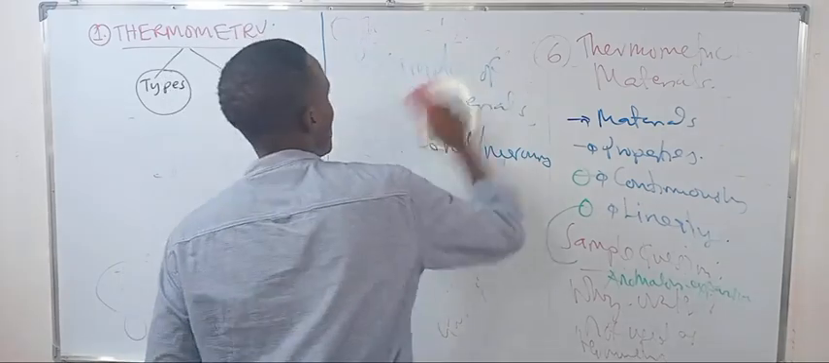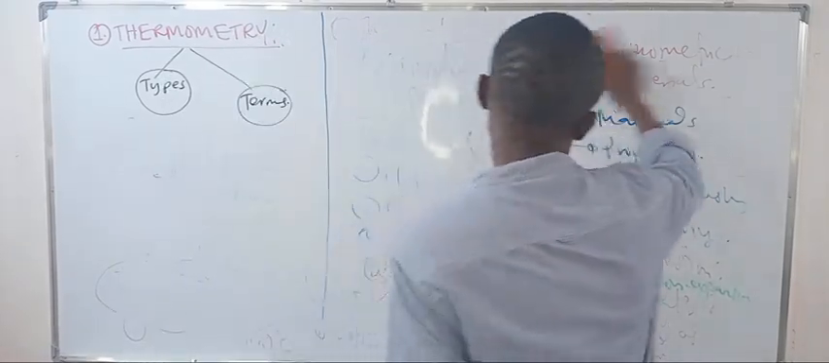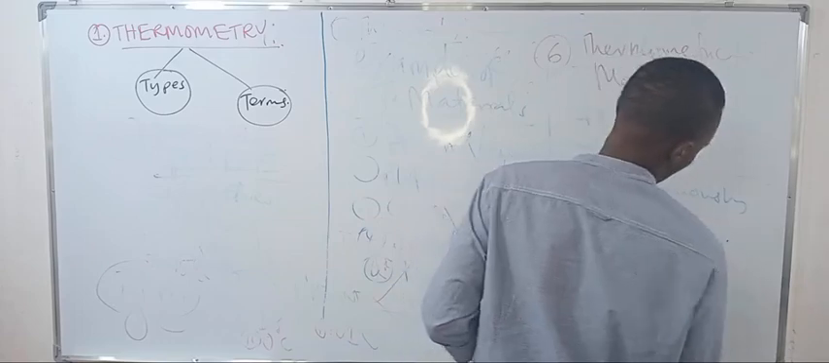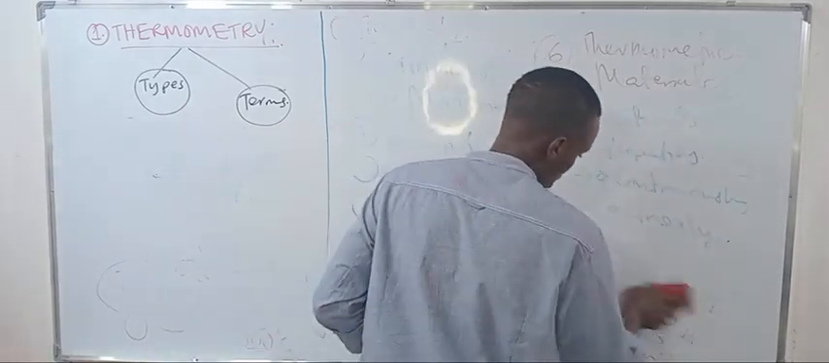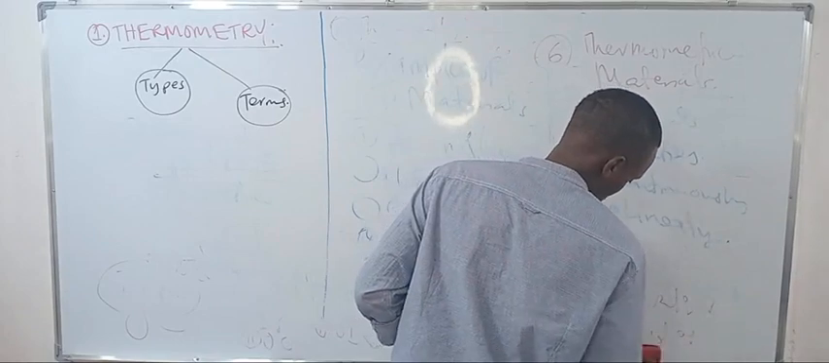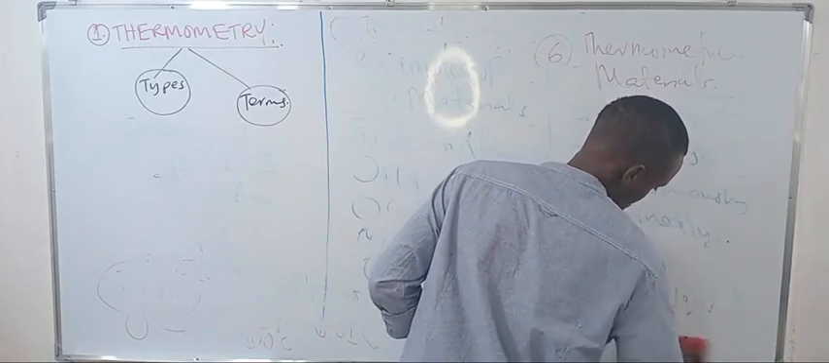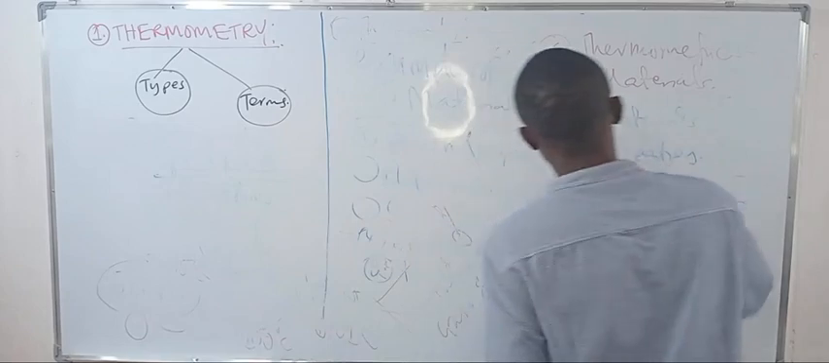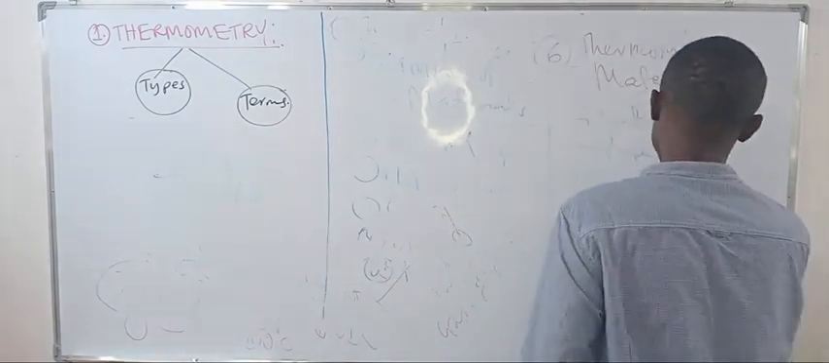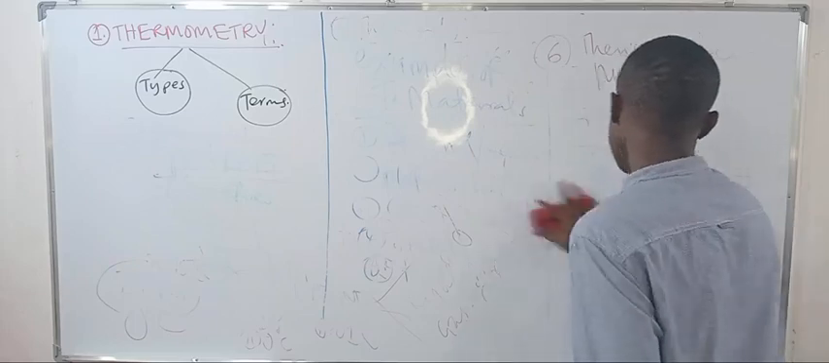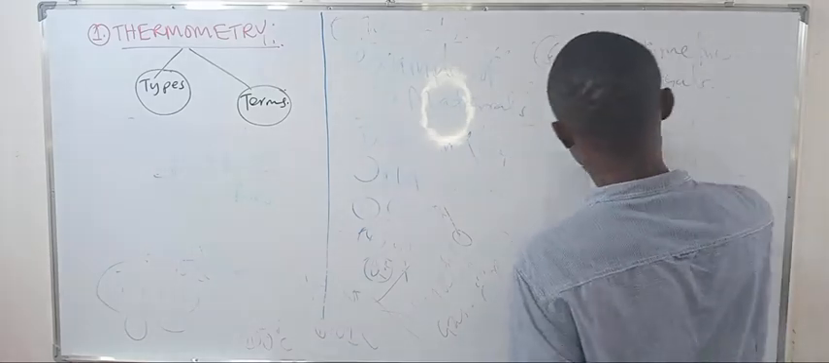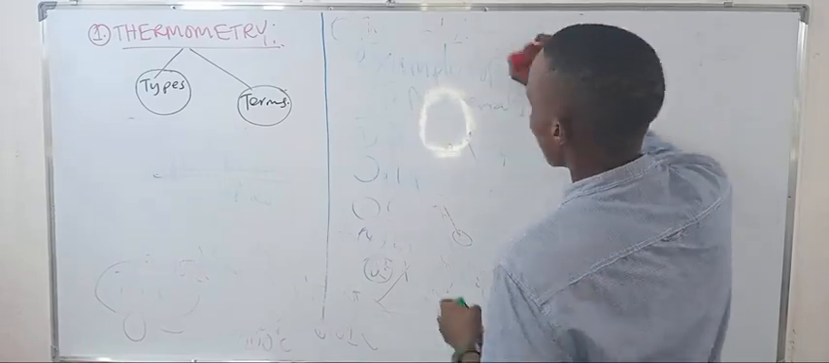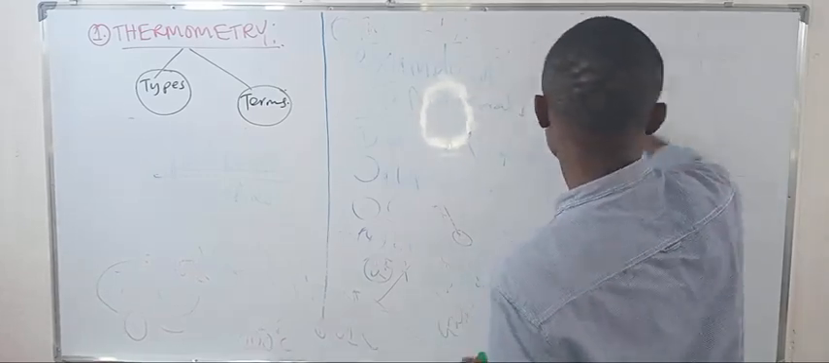How do we measure temperature using thermometers? In the measurement of temperature, the temperature is not itself what is displayed; rather, it is the thermometric property that is displayed. For example, I haven't given you examples of thermometric properties yet.